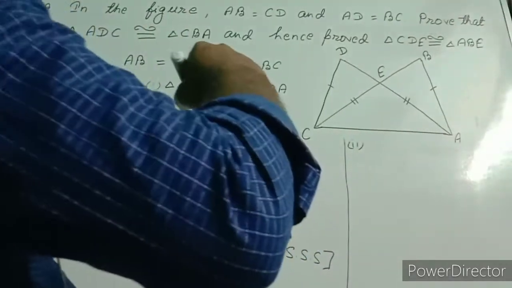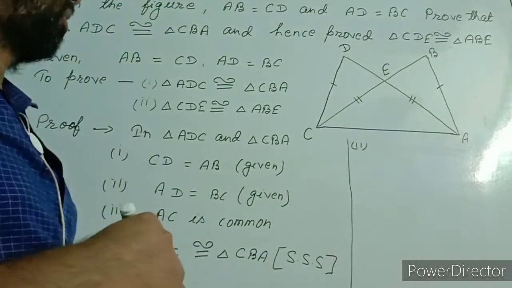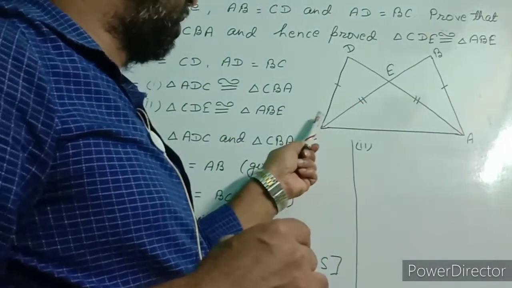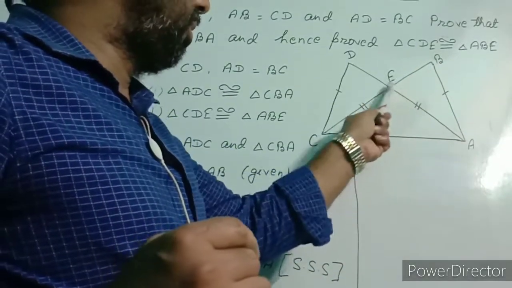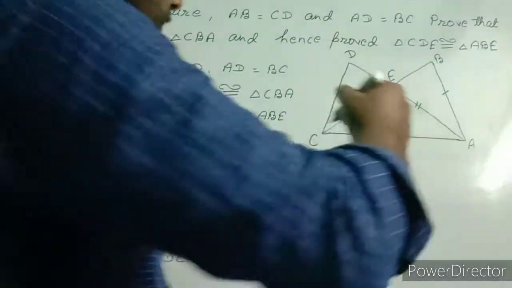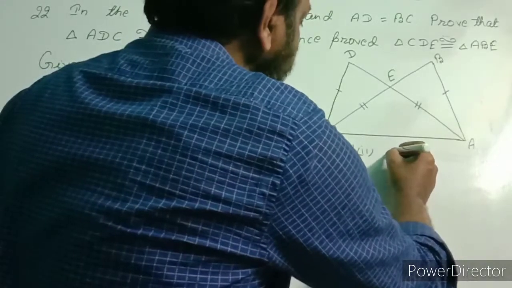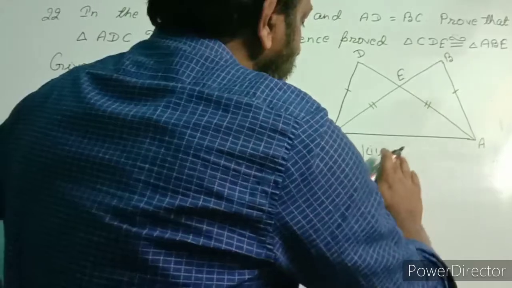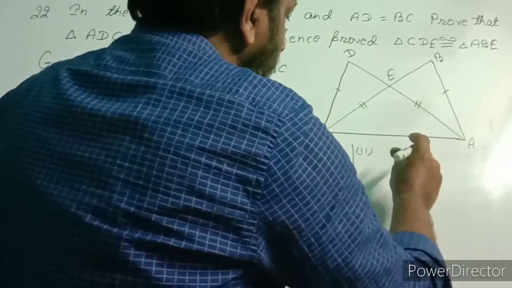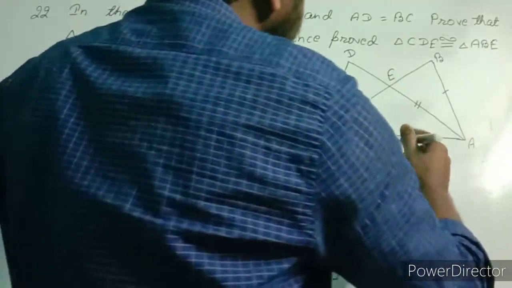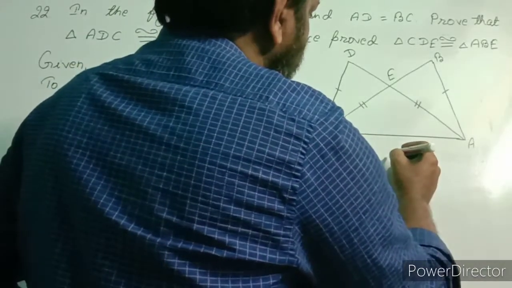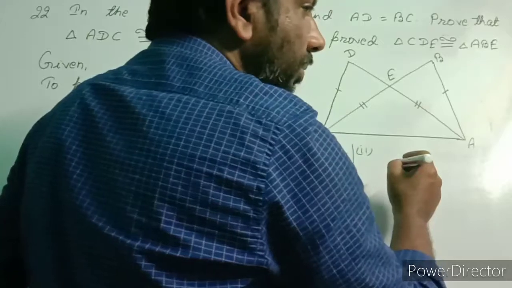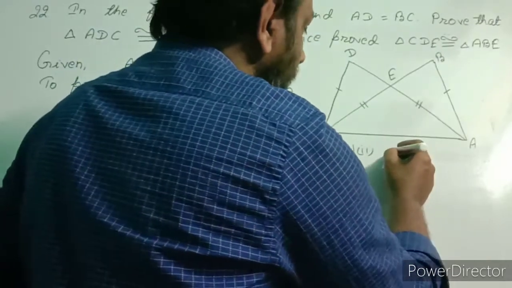For the second, that is triangle CDE is congruent to triangle ABE. So for that we say area of two congruent triangles are equal.